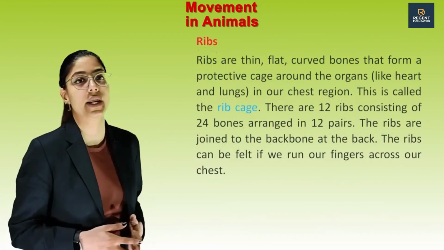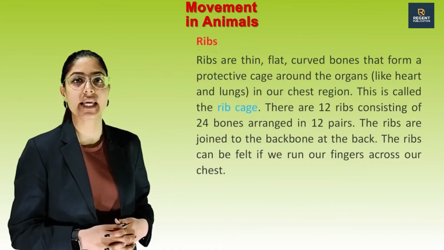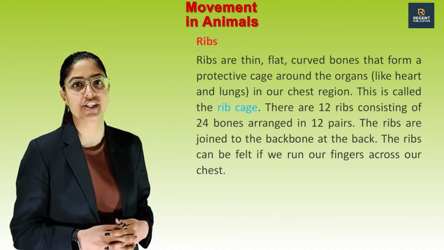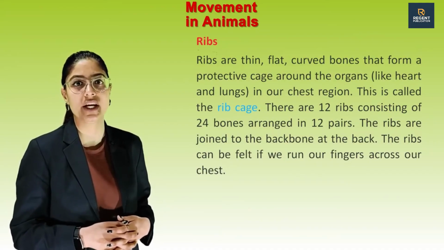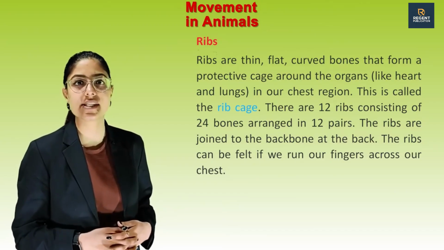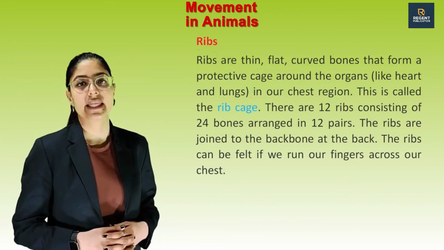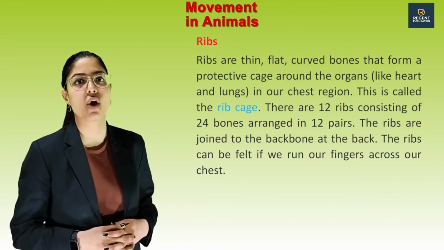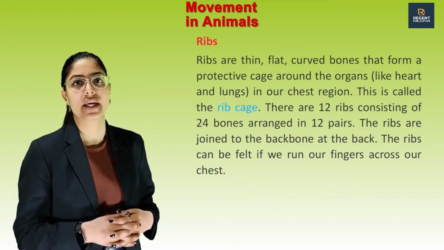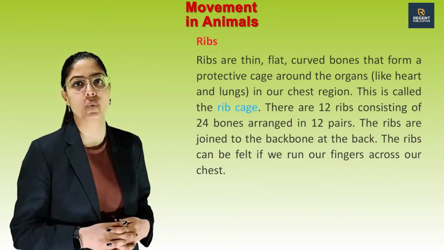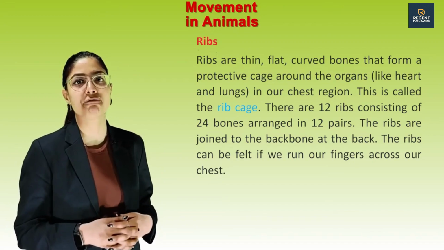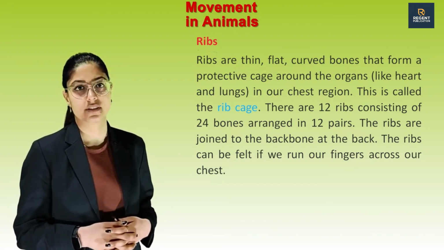Next one is ribs. Ribs are thin, flat, curved bones that form a protective cage around the organs like heart and lungs in our chest region. This is called the rib cage. There are 12 ribs consisting of 24 bones arranged in 12 pairs. The ribs are joined to the backbone at the back. The ribs can be felt if we run our fingers across our chest.